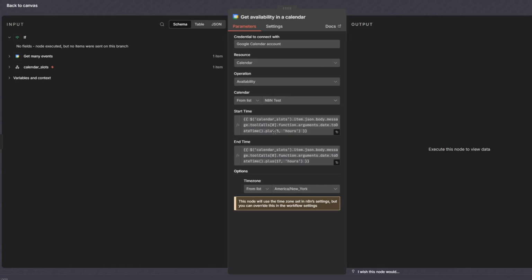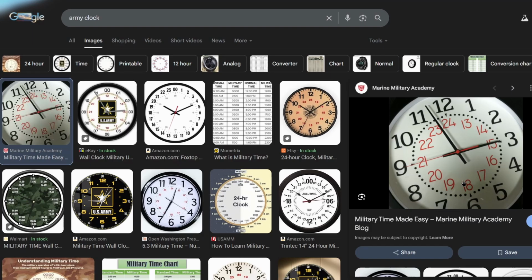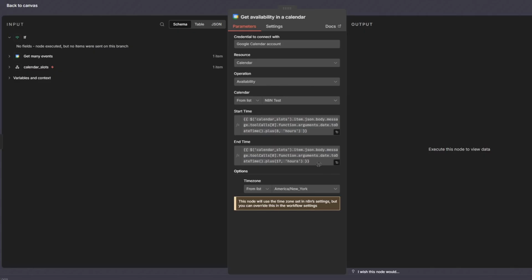As you can see here, we have plus 8 hours and plus 17 hours. Again, we're using army time, and 17 is 5 p.m. So let's say the business owner works 8 to 5. We check between 8 and 5 and ask, are there any events between 8 and 5?